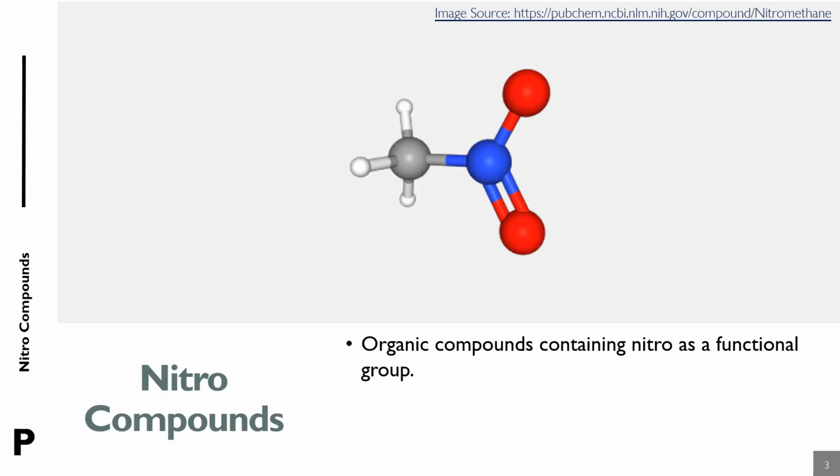Nitro compounds. Nitro compounds are the compounds which contain the nitro group, that is NO2 group. So the general formula for nitro compounds is RNO2, where R may be the alkyl group or aryl group.